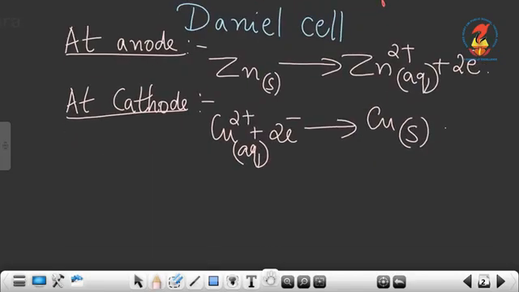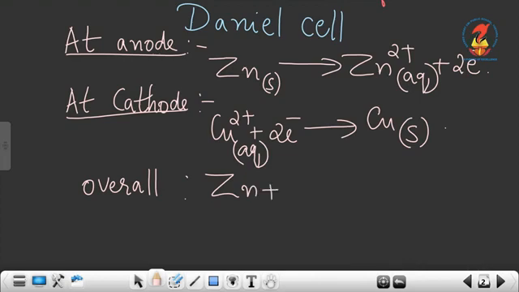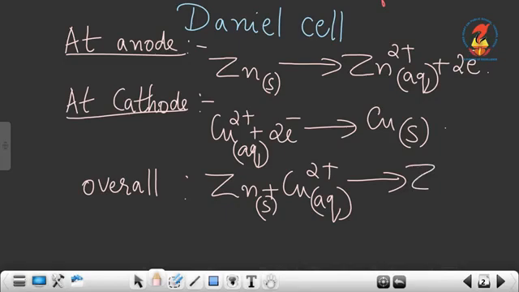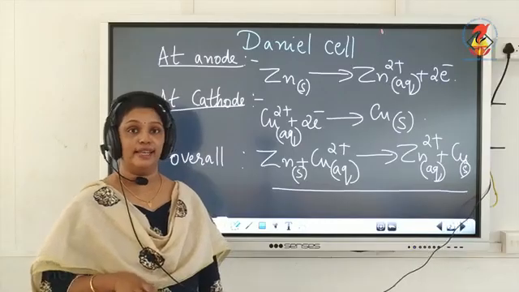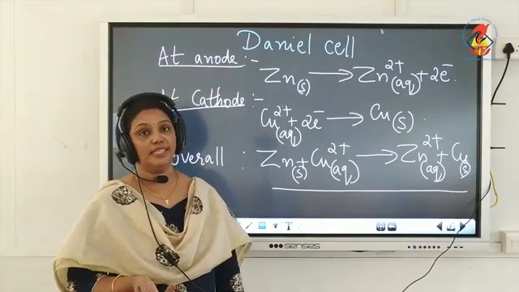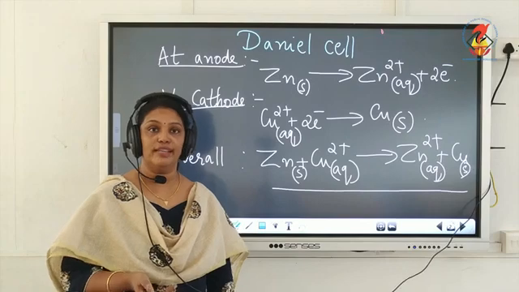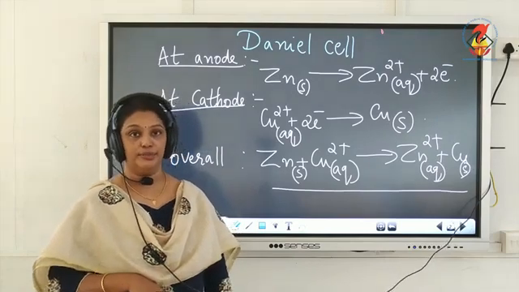Now if you write the overall reaction of a Daniell cell, the reaction is between zinc and copper sulfate. In copper sulfate, Cu2+, so zinc solid state plus Cu2+ aqueous will give Zn2+ aqueous plus Cu solid state. So this is the overall reaction taking place in a Daniell cell. The reaction in Daniell cell is between zinc and copper sulfate solution. Zinc will get oxidized and Cu2+ will get reduced.